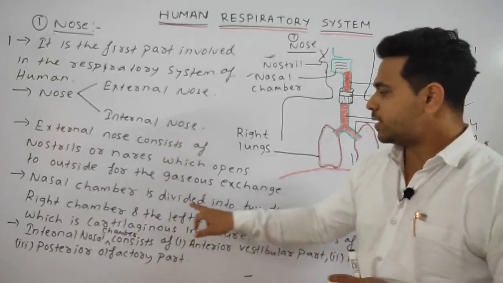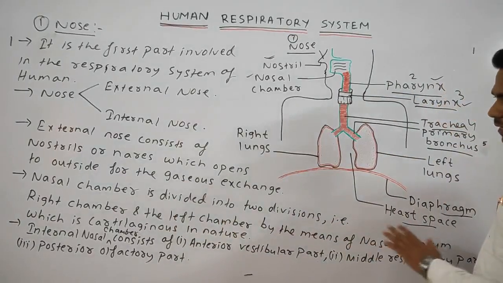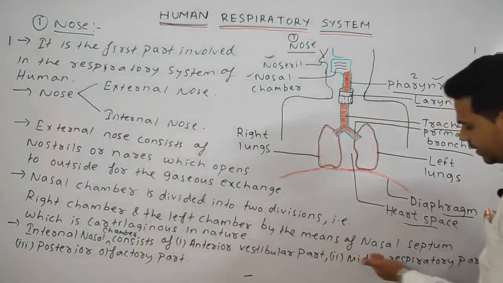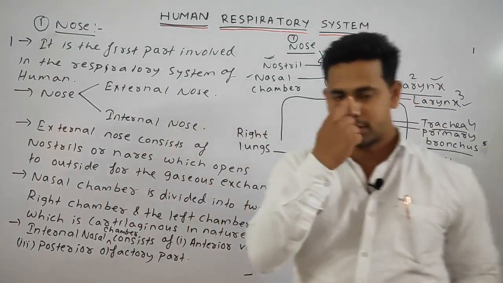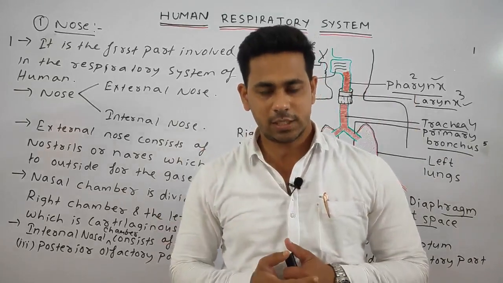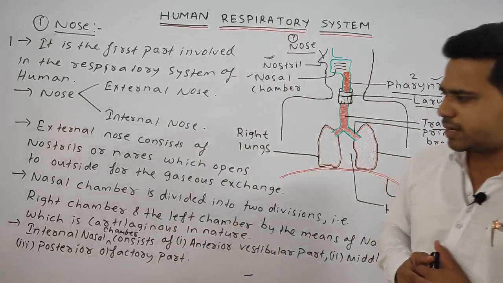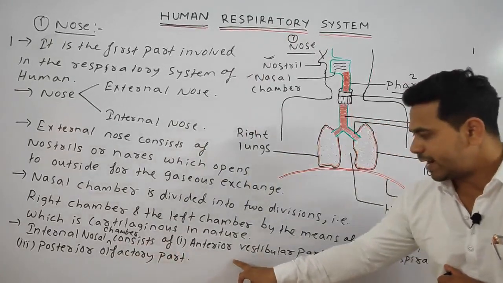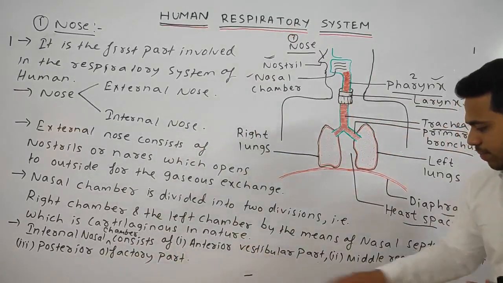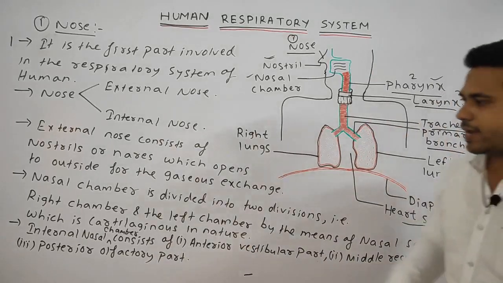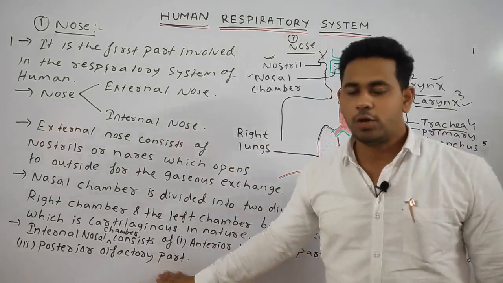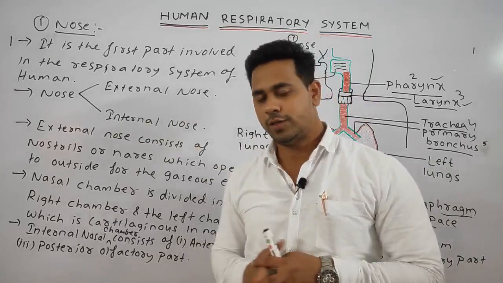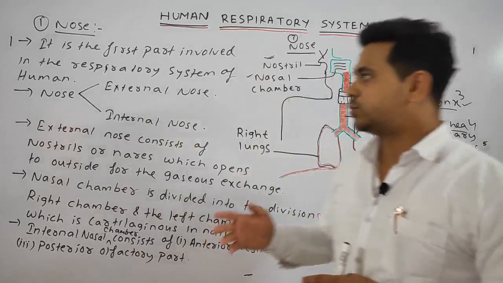Further, the nasal chamber is divided into two divisions, the right chamber and the left chamber, by means of the nasal septum, which is cartilaginous in nature, means it is made up of cartilage. Next, the internal nasal chamber consists of three distinct regions: anterior vestibular part, middle respiratory part, and the posterior olfactory part. We will read in detail what the functions of these different regions are. Okay, please note down.